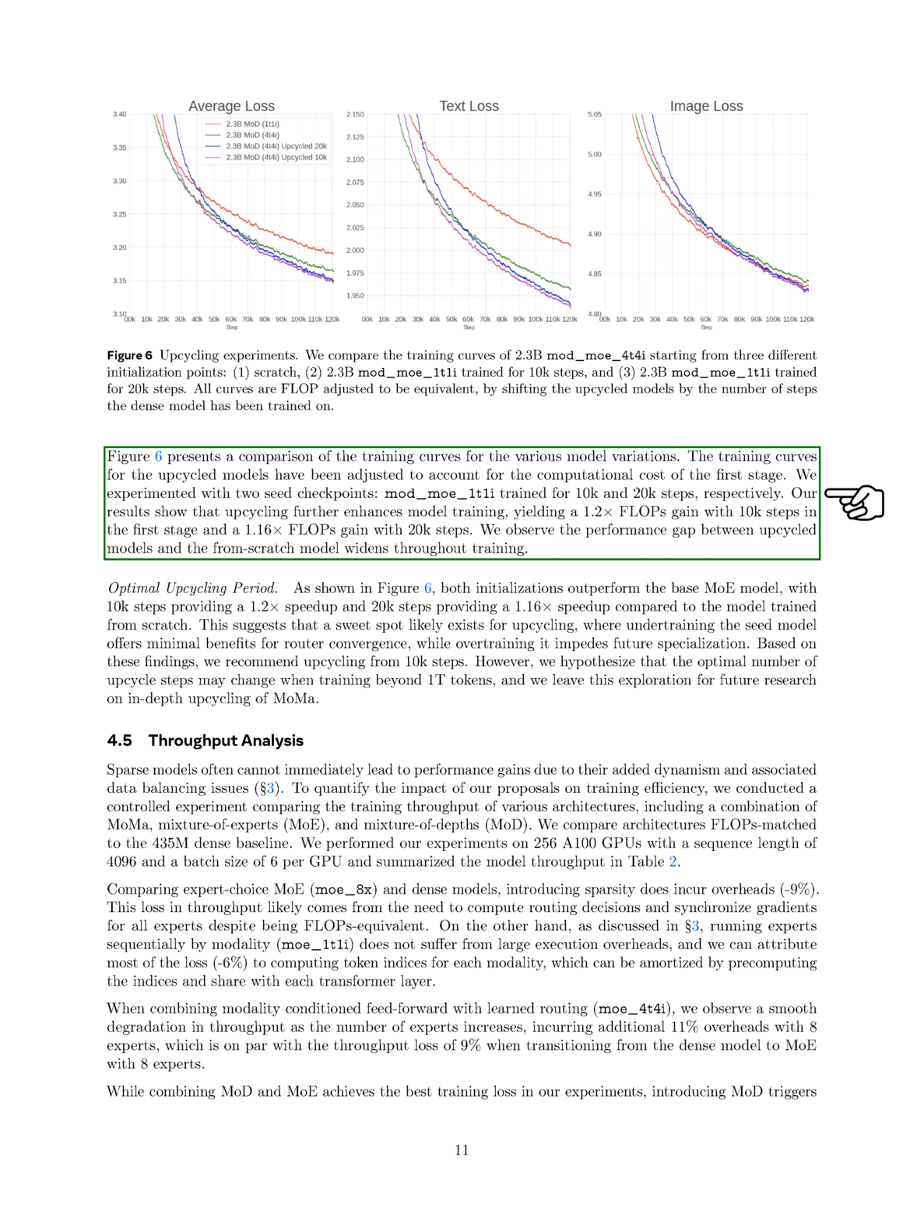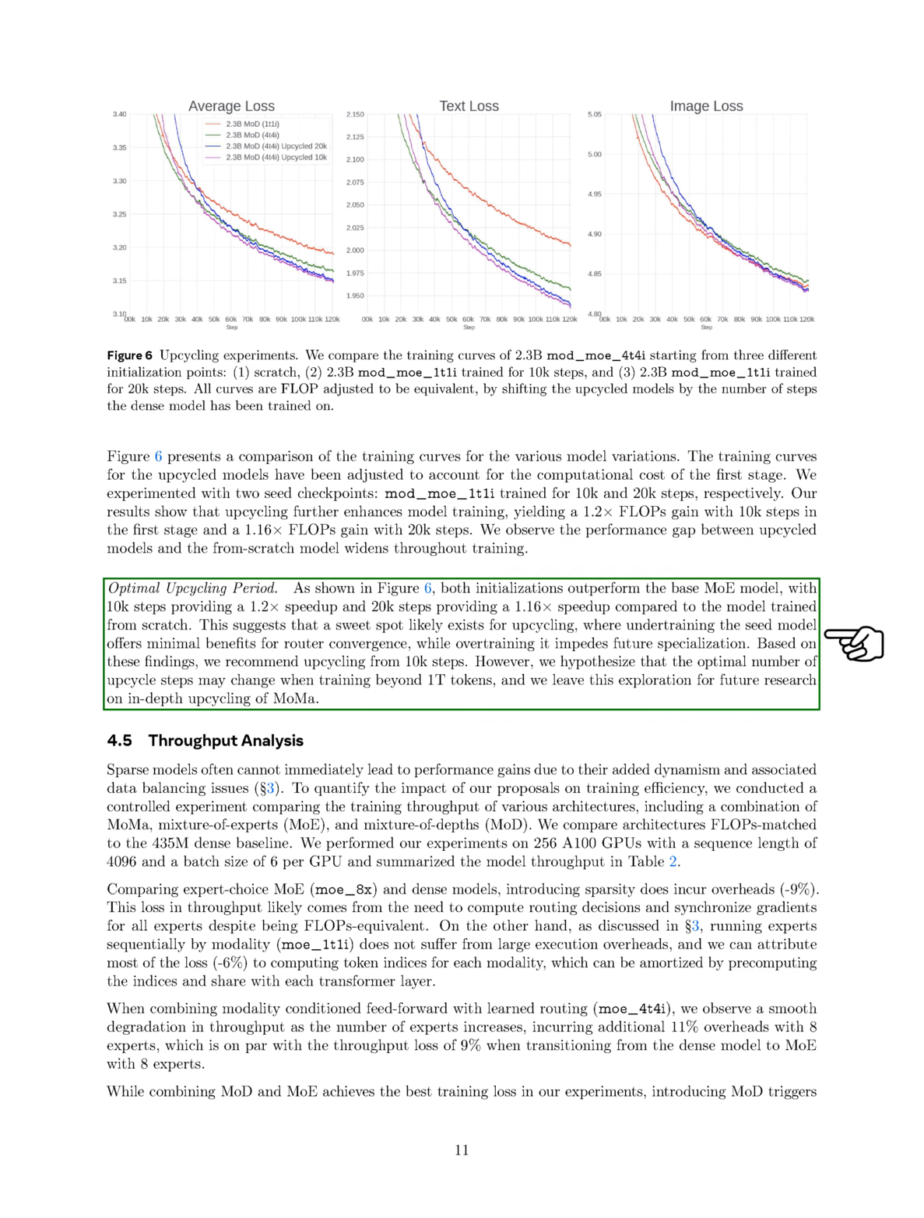Our findings reveal that upcycling further enhances model training, resulting in a 1.2 times gain in computational efficiency with 10,000 steps in the first stage and a 1.16 times gain with 20,000 steps. We notice that the performance gap between the upcycled models and the models trained from scratch widens as training progresses. Regarding the optimal upcycling period, both initializations outperform the base MoE model, with the 10,000 steps providing a 1.2 times speedup and the 20,000 steps offering a 1.16 times speedup compared to the model trained from scratch.